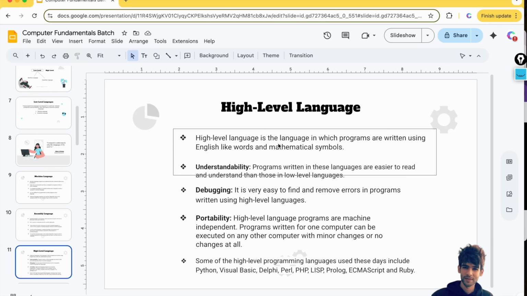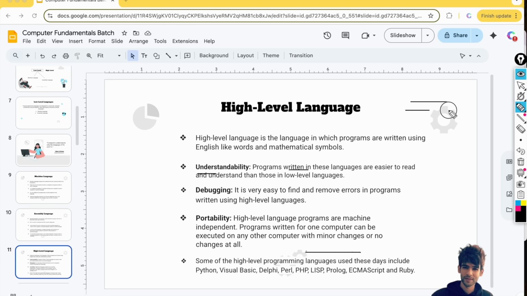As you can see here, these are the features of high level language. The programs written in these languages are easier to read and understand than those in low level languages. Debugging is also very easy, as it is easy to find and remove errors in programs written in high level languages.